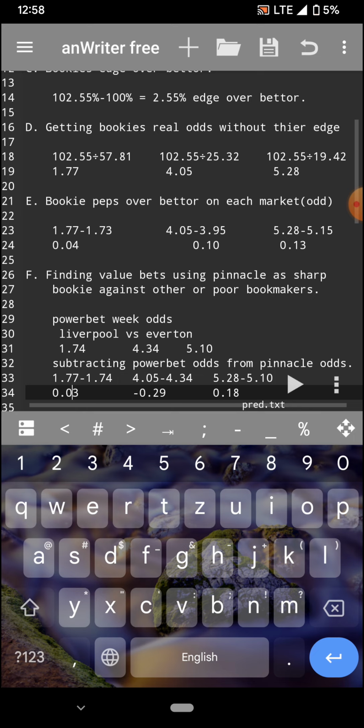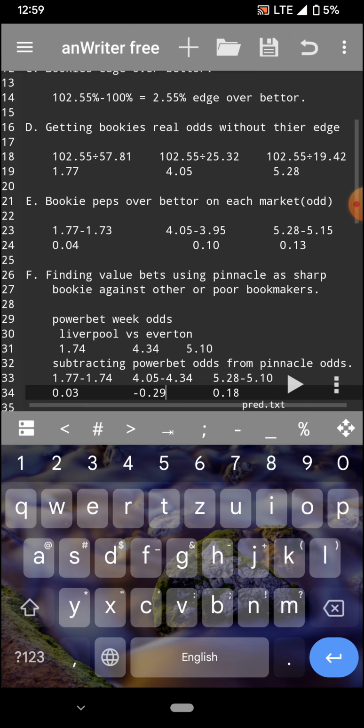So the second one is the draw. So we can see if we take 4.005, which we calculated up here from Pinnacle, and minus it by 4.34, which I had from Power Bet, right? It's going to give us a minus 0.29, and that's a very massive value bet, because there's value in that particular odd right there. If you can find that market and bet on it, we are having a massive value, right?